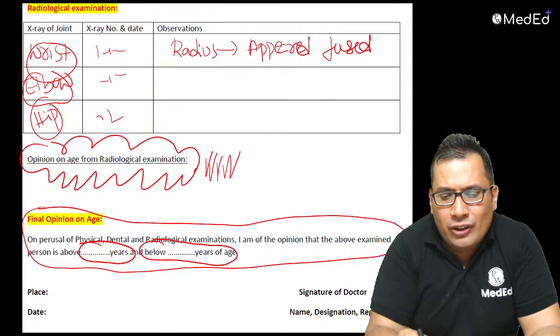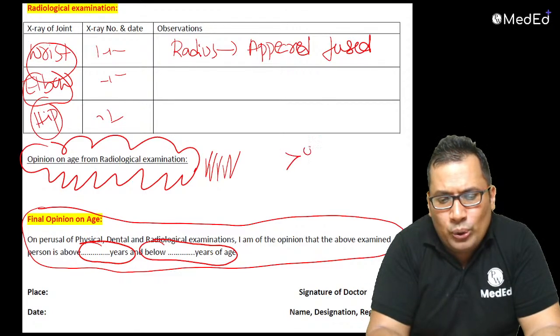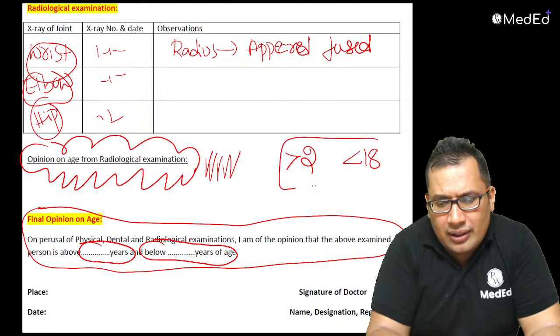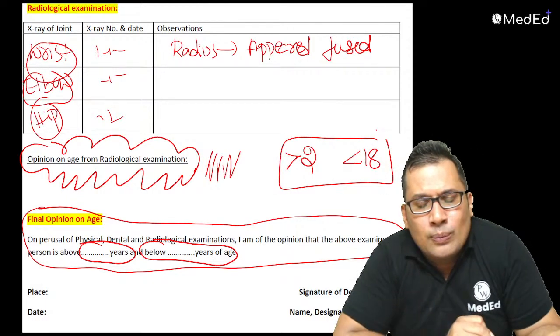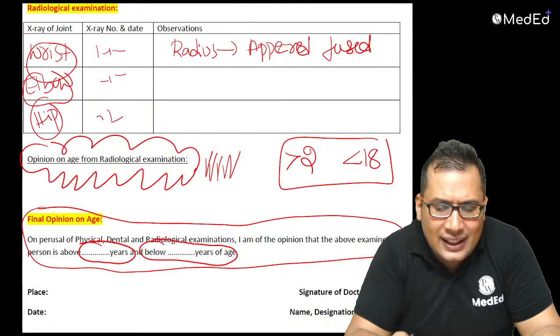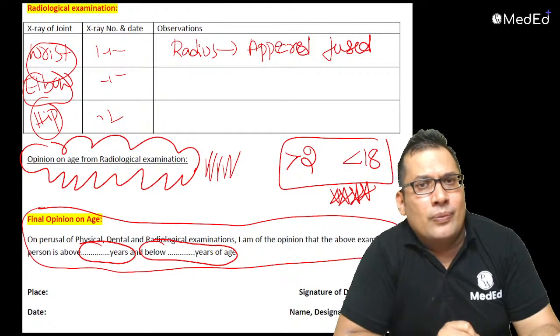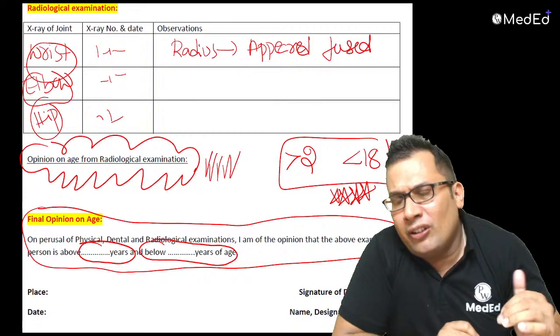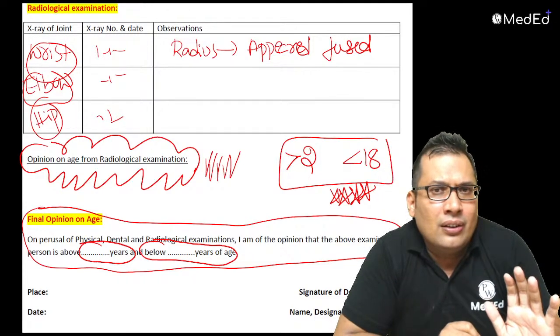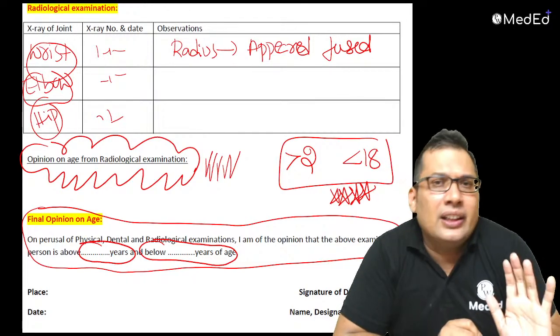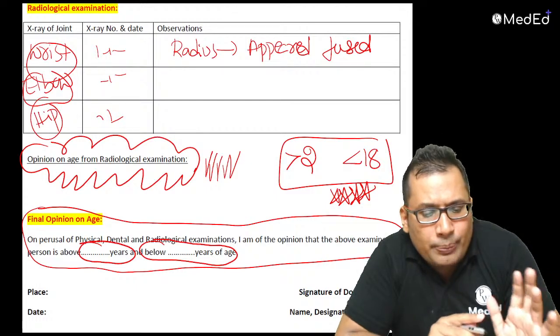For example, if we give age is more than 2 years, less than 18 years, look at this figure, this range is very high. So don't give a report like this. Try to minimize the range. For example, more than 15 years, less than 18 years, or more than 14 years, less than 18 years, something like that.